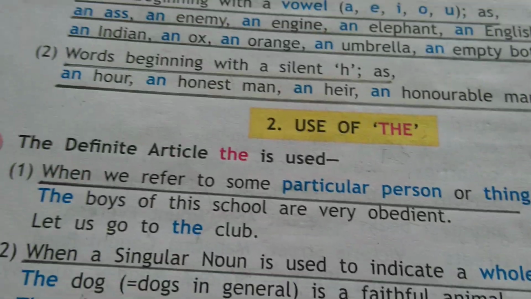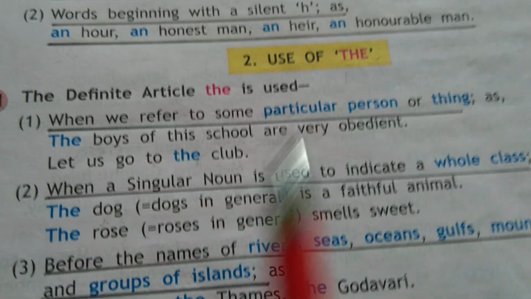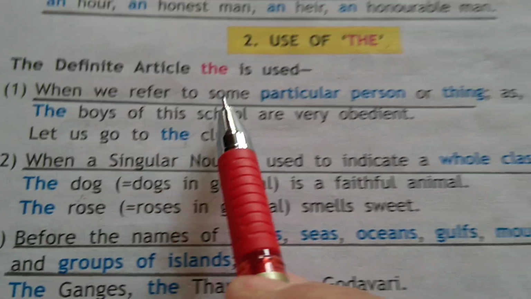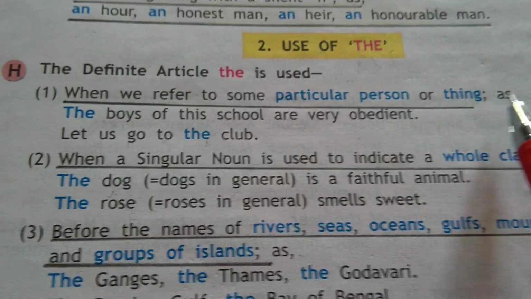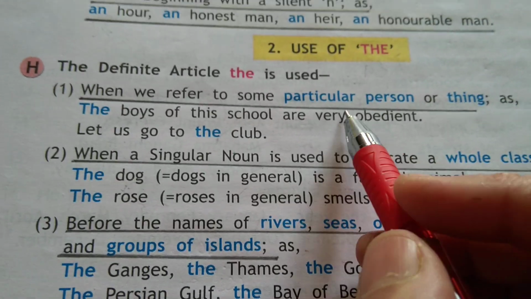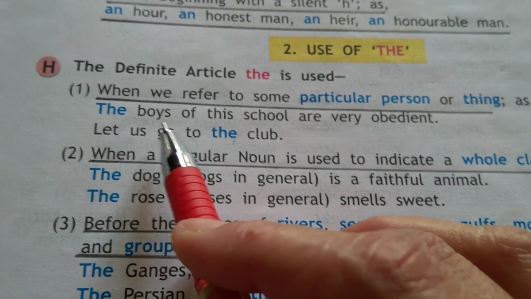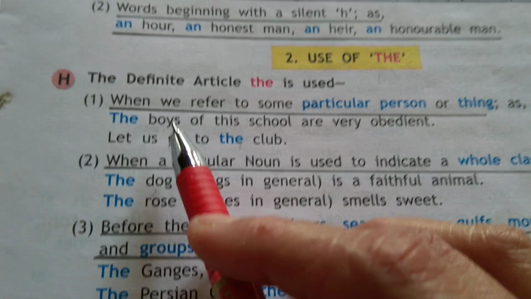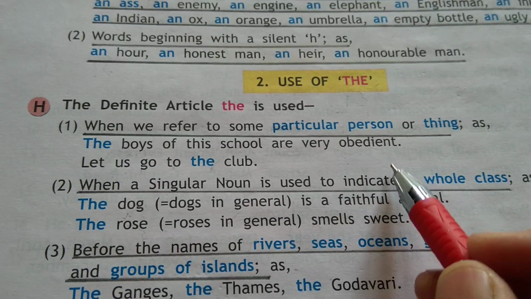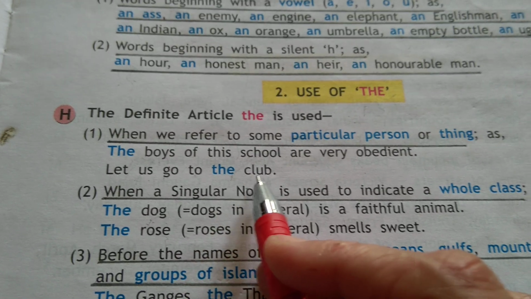Read them. Use of the. The definite article the. Where will you place the? You have to learn all this. When we refer to some particular person or thing, as before common nouns, when we are talking about a particular person or thing, we use the. The boys of this school. We are not talking about all boys in general. We are talking about the boys of this school are very obedient. Let us go to the club, talking about a particular club.